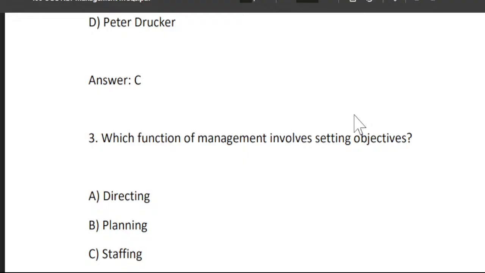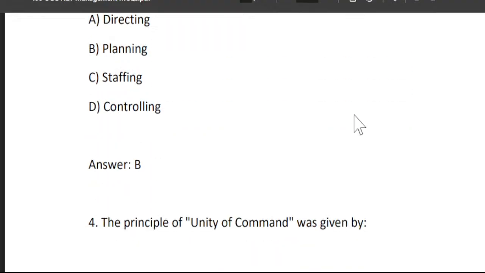So if the question is asking which function of management involves setting objectives, is it directing? No, directing does not set objectives. The options are planning, staffing, and controlling. So the right answer is B, planning. Planning involves setting objectives. The planning function of management involves setting objectives.